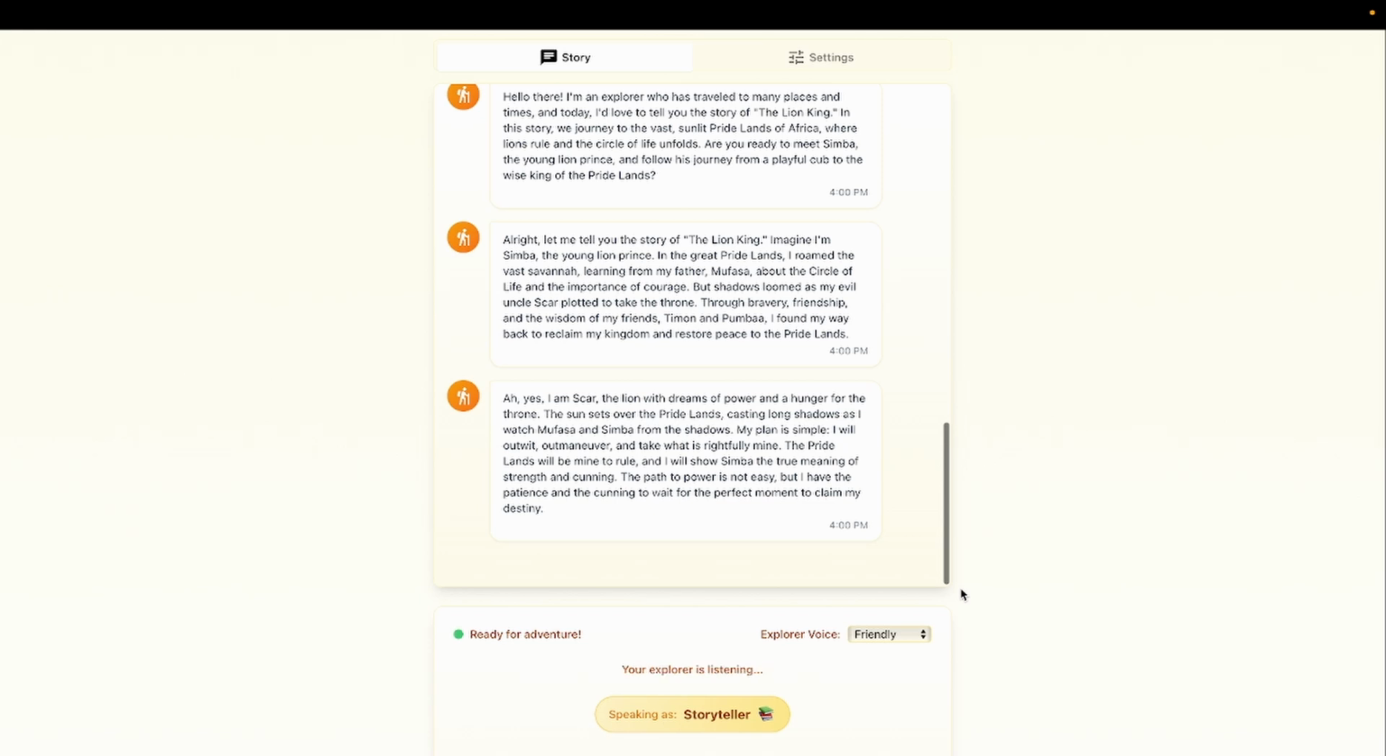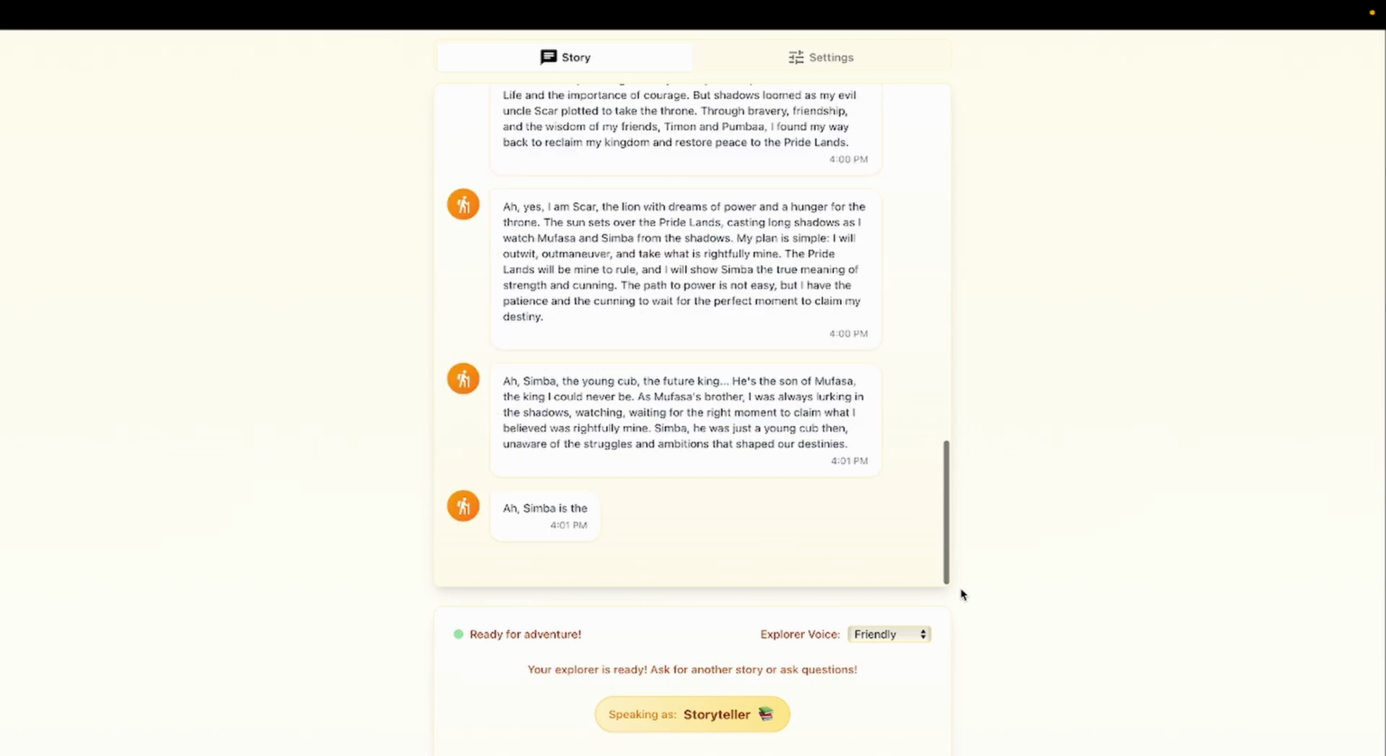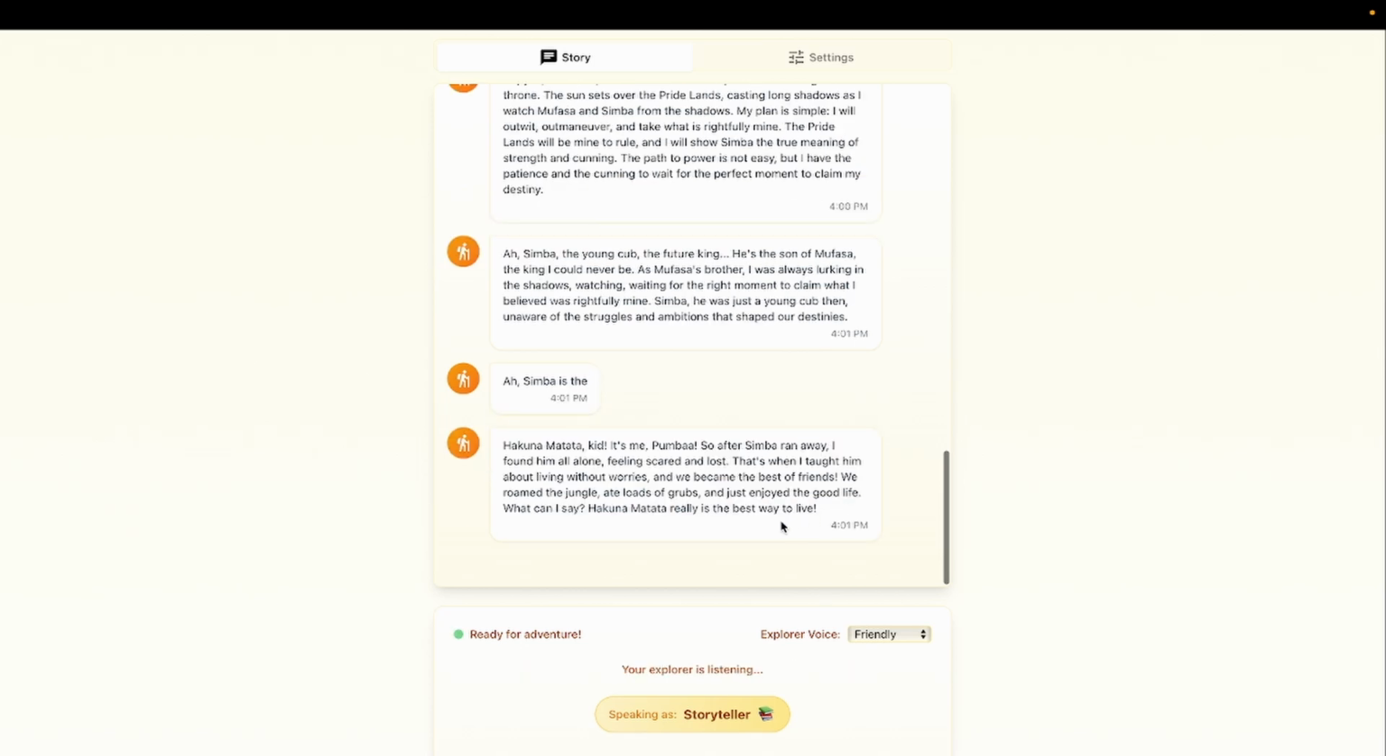How is Scar related to Simba? Ah, Simba, the young cub, the future king. He's the son of Mufasa, the king I could never be. As Mufasa's brother, I was always lurking in the shadows, watching, waiting for the right moment to claim what I believed was rightfully mine. Simba, he was just... Can you continue as Pumbaa? Hakuna Matata, kid. It's me, Pumbaa. So after Simba ran away...